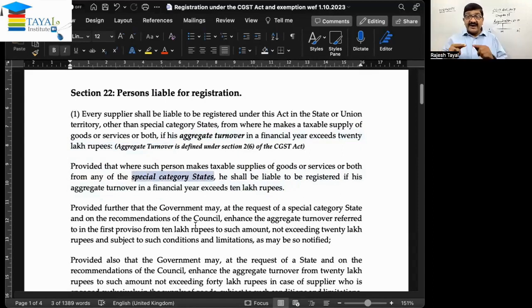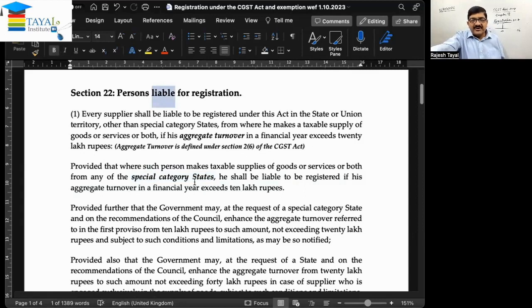Okay. So when the aggregate turnover exceeds this threshold limit, registration becomes necessary. Before the crossing of this limit, if somebody wants to opt for registration, it is not denied. He can certainly opt in registration. So before exceeding the threshold limit, registration is optional. But after exceeding the threshold limit of 20 lakhs or 10 lakhs, registration becomes compulsory. So because the word used is liable. So liable means if he does not opt for registration, or he does not go for registration, it will become an offense.